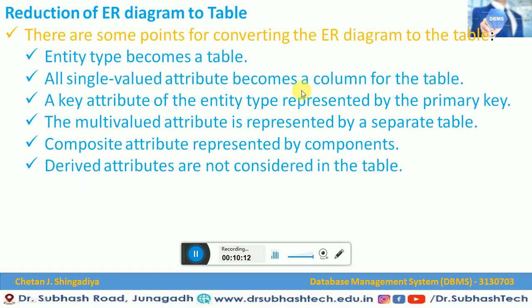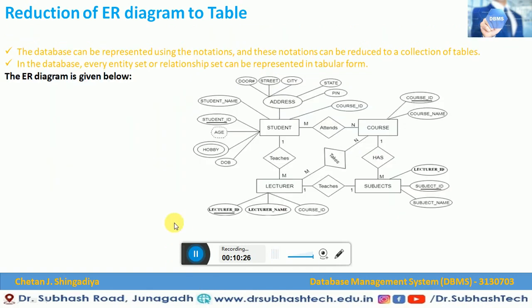So these are the 6 simple steps which will be helpful in converting an ER diagram into tables. So let us start this process and understand how we can convert an ER model or ER diagram into a table. Let us first understand this diagram, a basic understanding of the ER diagram, so we can easily understand the process of reducing the ER diagram into tables. The database can be represented using notations. These notations can be reduced to a collection of tables.